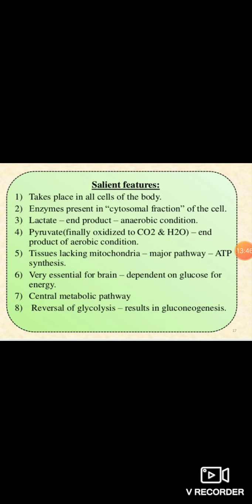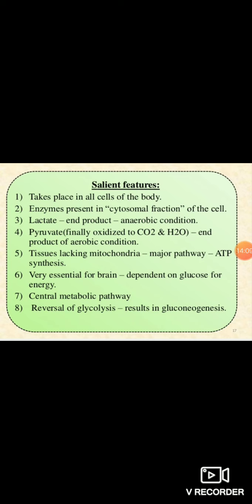The tissues or cells which don't have mitochondria, for those cells the major pathway for ATP synthesis is glycolysis. So which cells don't have mitochondria?